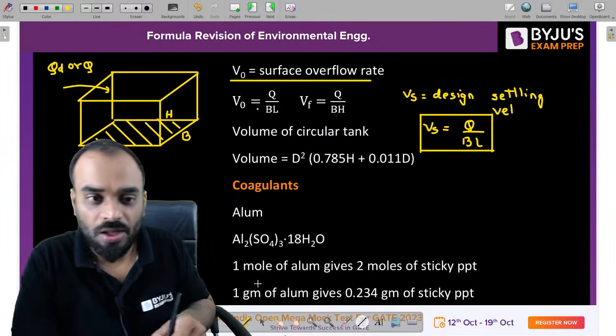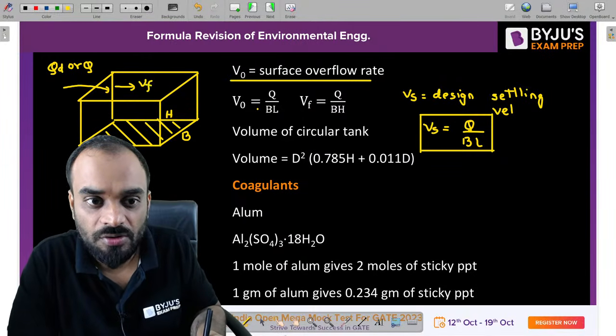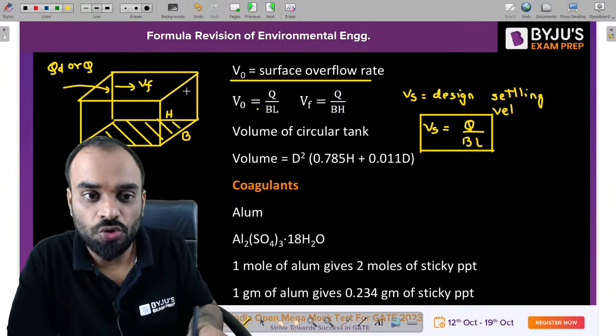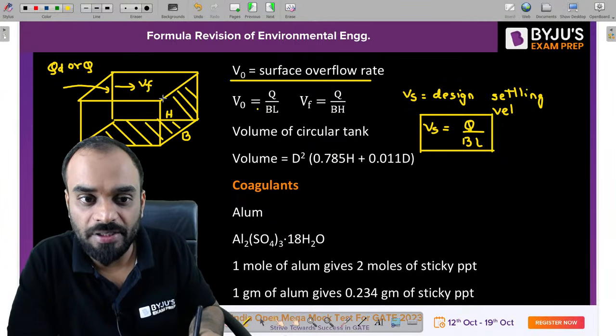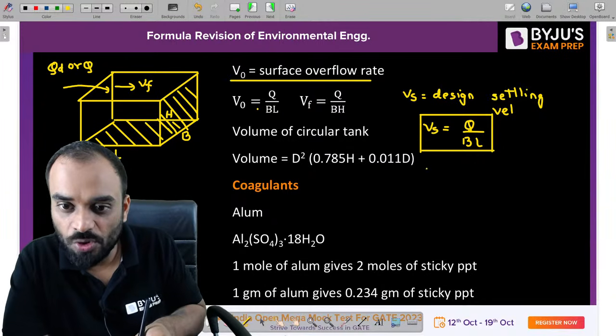Okay, now guys, if I ask you what should be the flow velocity of a particle, VF, so VF is equal to how much? Q divided by B into H. That is basically the cross-section area of the tank. So VF is basically Q by B into H.